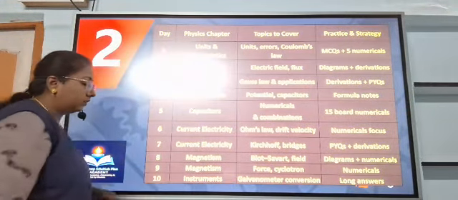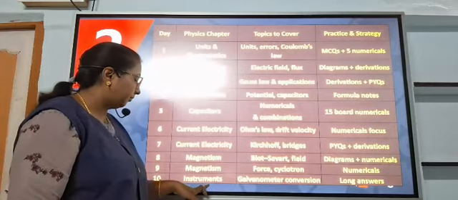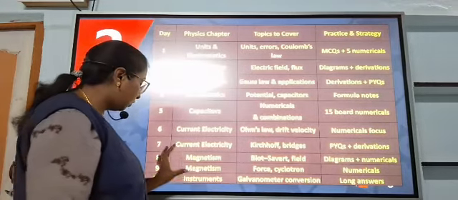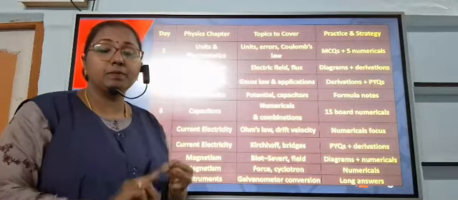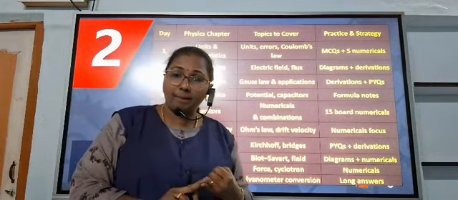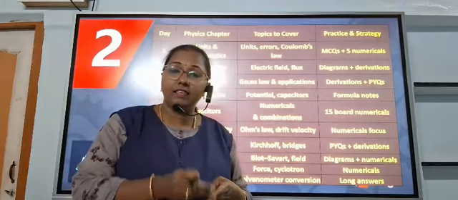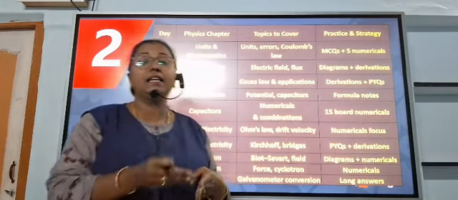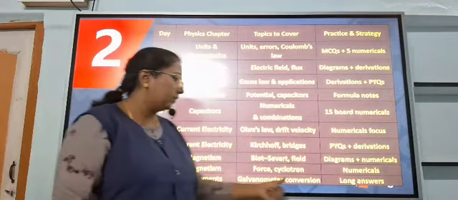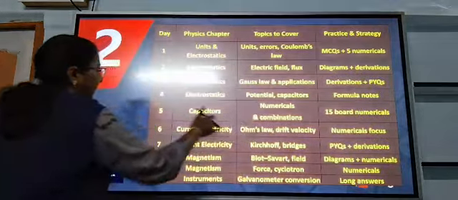And day 10, instruments. Here, the galvanometer. It is the same magnetism chapter, instrument based questions. Galvanometer converted into ammeter and voltmeter, current sensitivity, voltage sensitivity, the derivation, the theory part as well as diagrams and numericals. Numericals are very important on day 10.